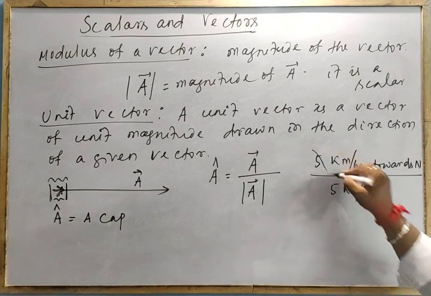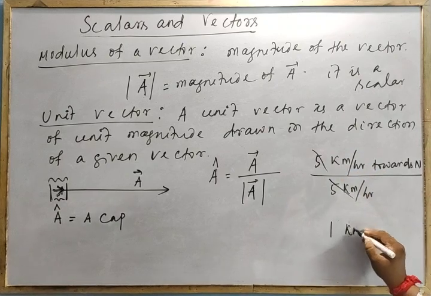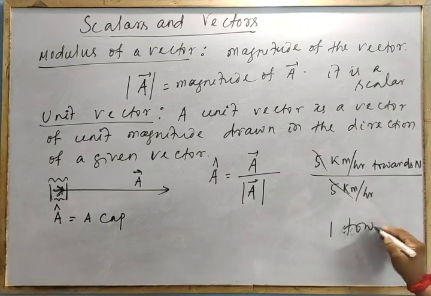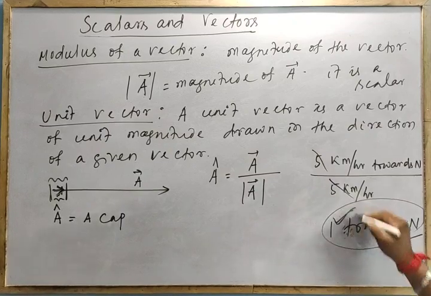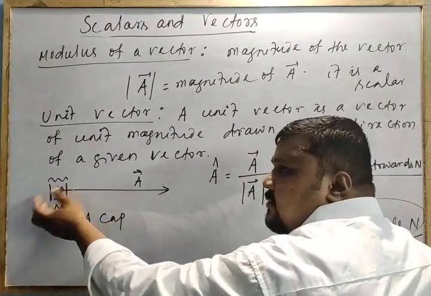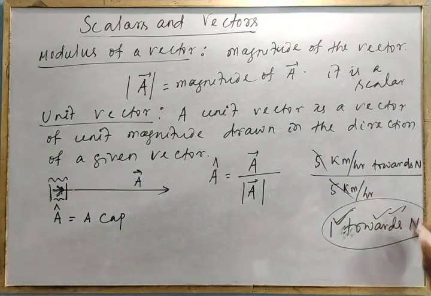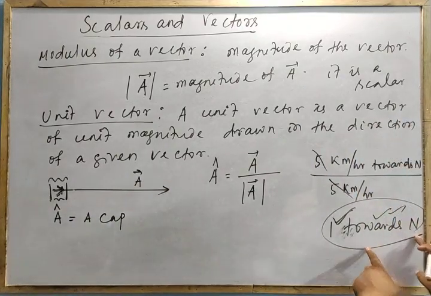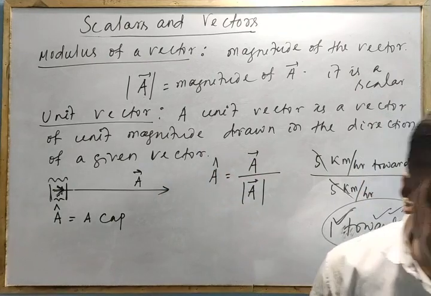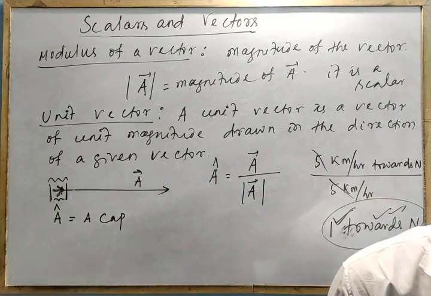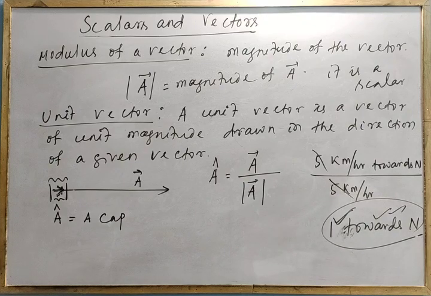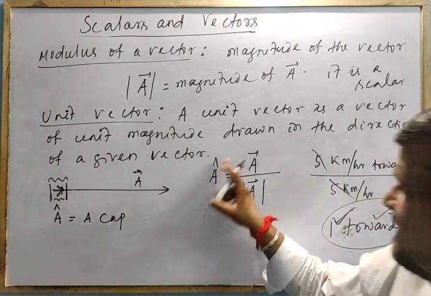What is this? 1 unit towards north. This is a unit vector. Same direction as the given vector, but the magnitude is 1 unit. Is that clear?